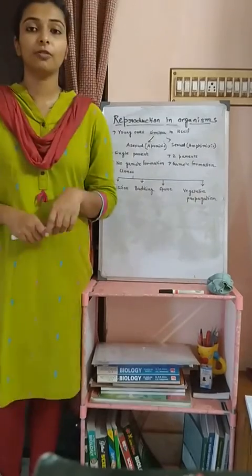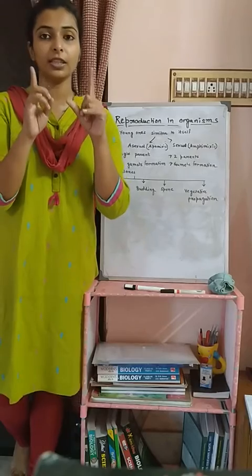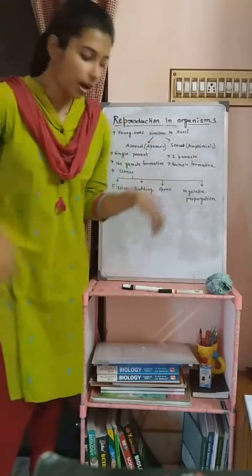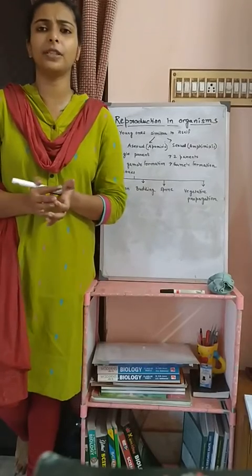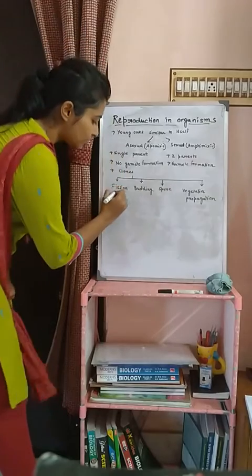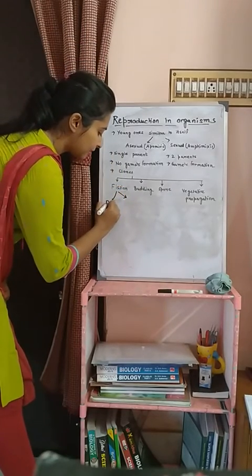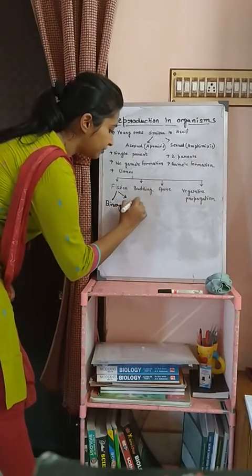Coming to fission. What is fission? It is nothing but the breaking up of one single organism into two. It usually happens in lower groups of organisms like amoeba. It is of two types. What are those types? That is binary fission and multiple fission.